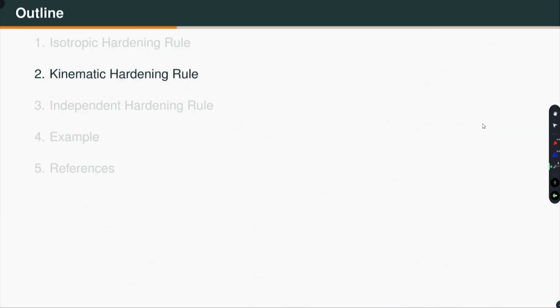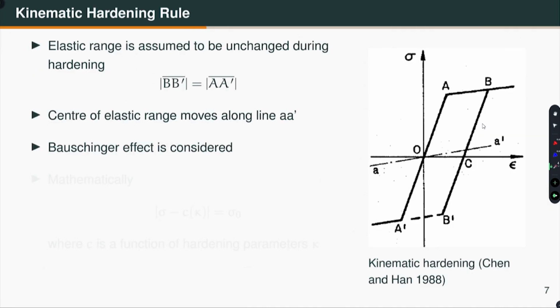On the other hand, in kinematic hardening, what is done? The elastic range is assumed to be unchanged during hardening. What is meant by that? Well, we have taken this material up to point B, unloaded, and then loaded in compression, and the material yields at point B prime.